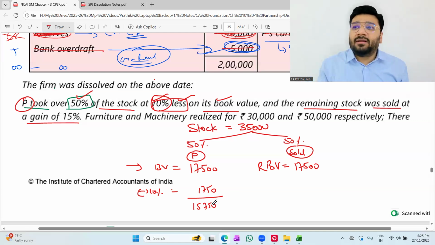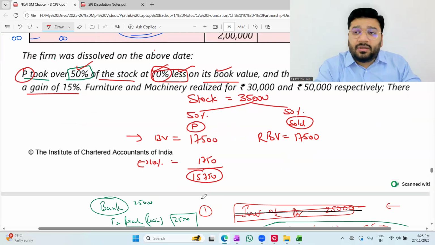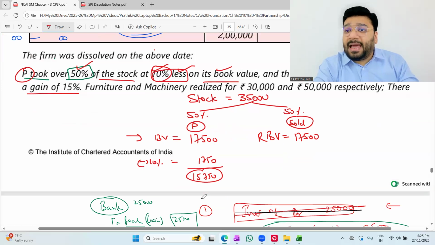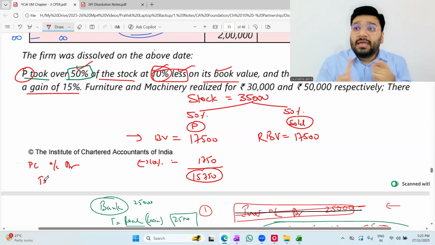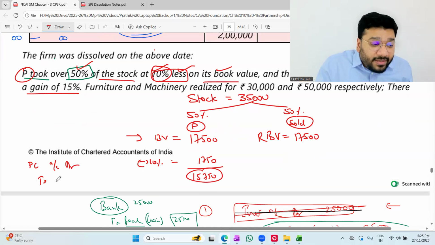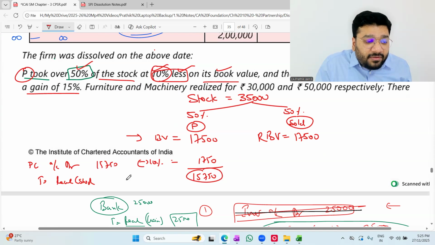Let's look at it all together at the end. Add everything in my account. Which account? Capital account. At the end, we'll do the net off. So people, this much money we are yet to recover from the partner. Until I recover the money, I'll catch hold of his capital account. So what is the entry? P's capital account debit. To, credit what goes out. What is going out? Stock is going out, and where is stock? In the realization account. So 15,750, 15,750.